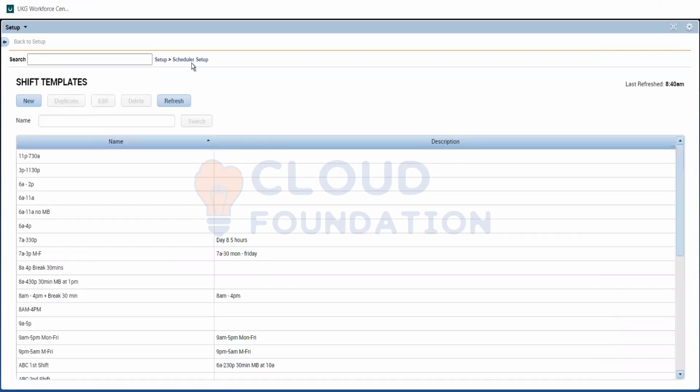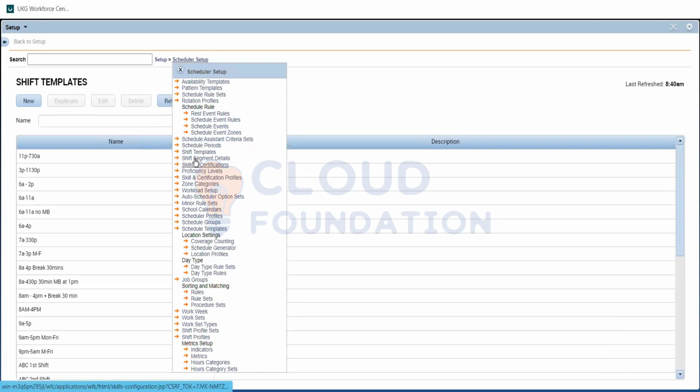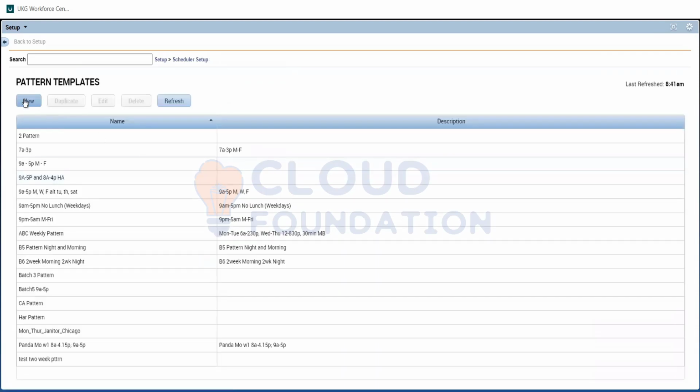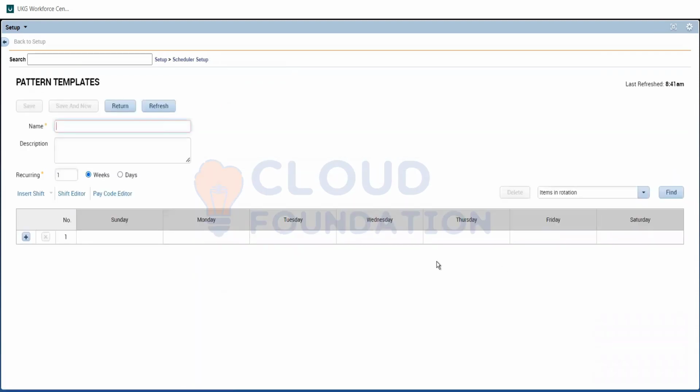Now we have created the shift. The shift template is completed, whatever we have done in the shift template. Now we are going to the pattern templates. We'll see what pattern templates are. A pattern template is like a weekly roster, or we can even have multiple weeks here.